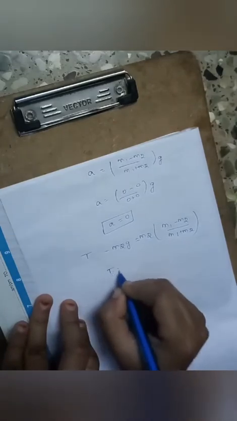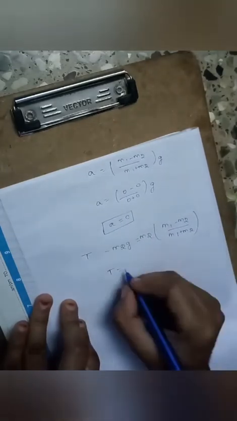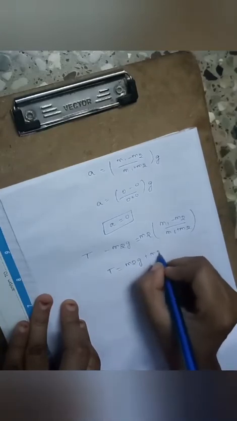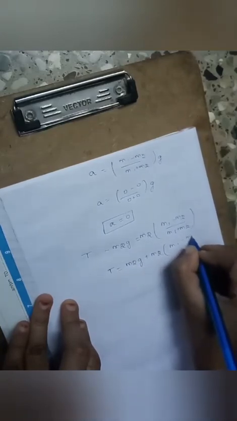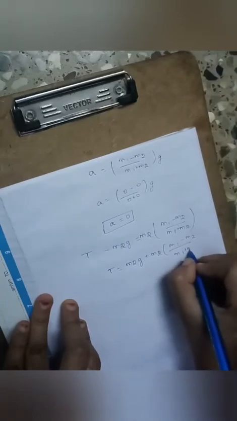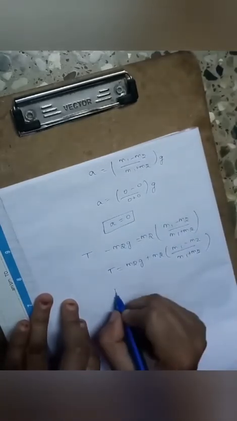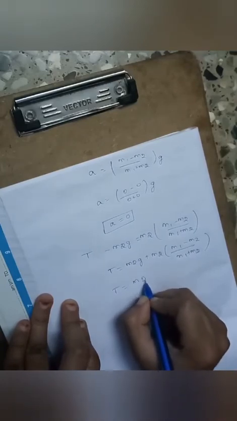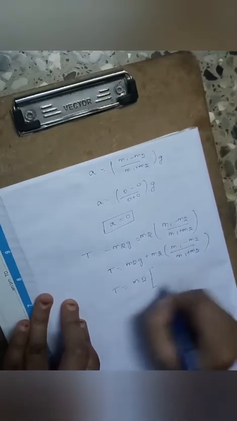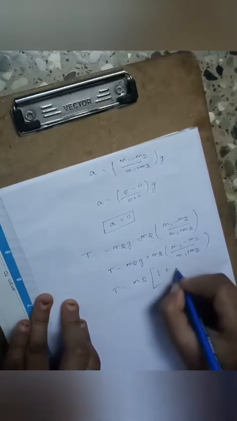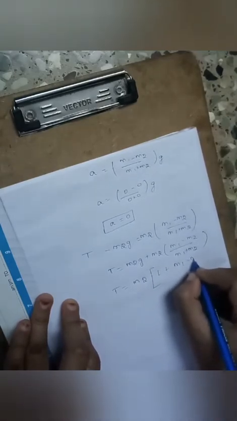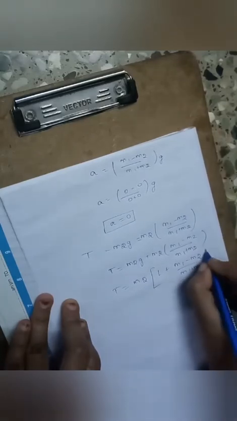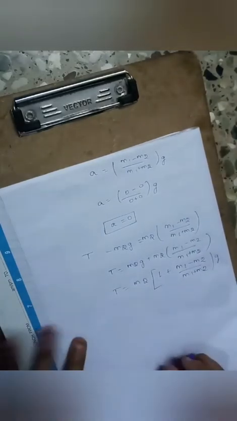Okay, then T is equal to, bring the m2g to that side, so it becomes positive. So m2g plus m2 into m1 minus m2 divided by m1 plus m2. Both terms have m2 in common, so take m2 as a common term and write 1 plus m1 minus m2 divided by m1 plus m2 into g, right?